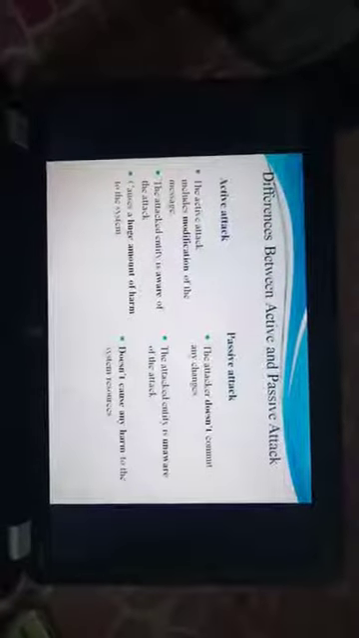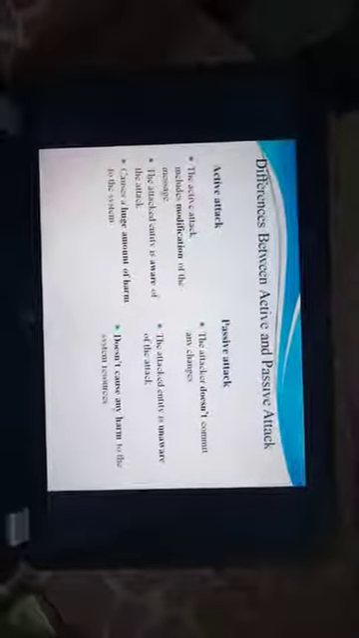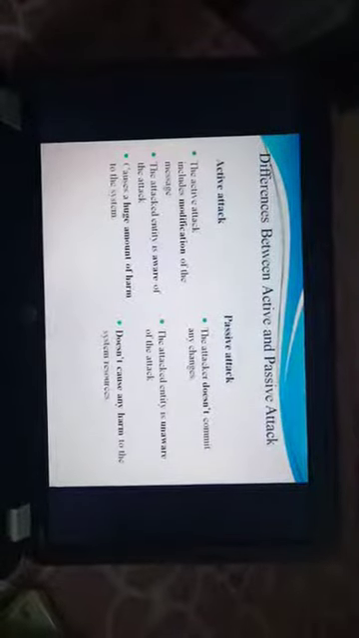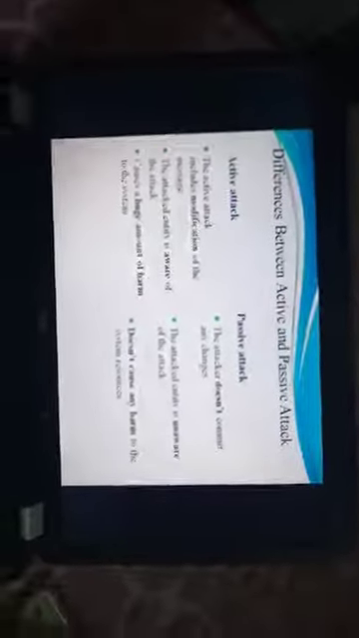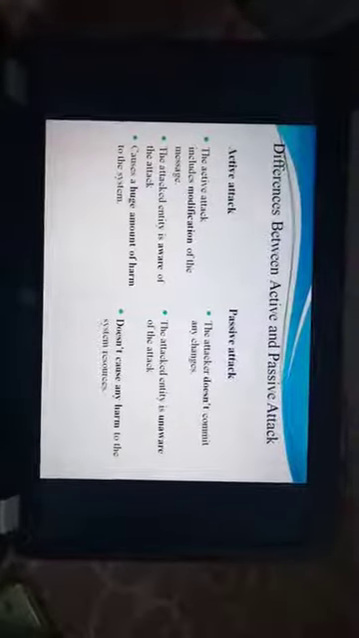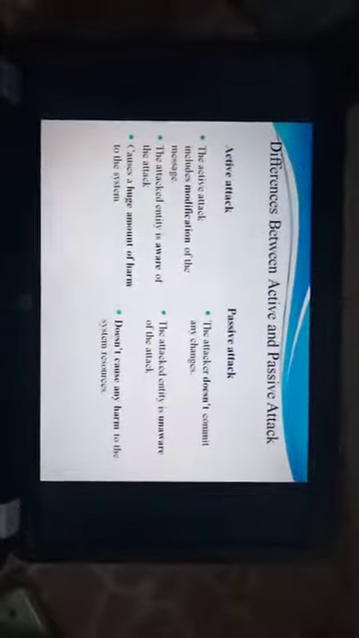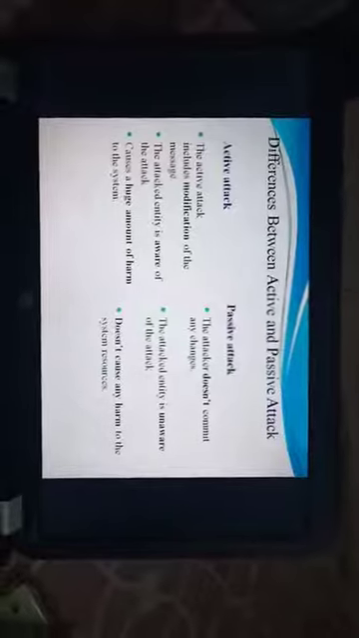Now the difference between active and passive attack. Active attack includes modification of the messages, as we read earlier, and in passive attack the attacker does not commit any changes. The attacker only observes the pattern of the messages.